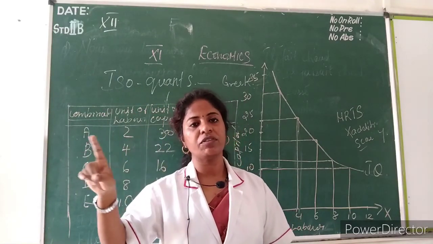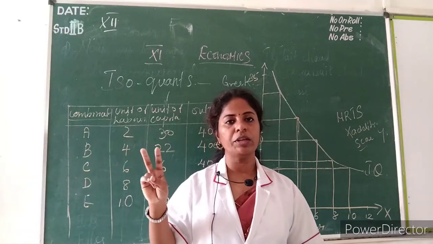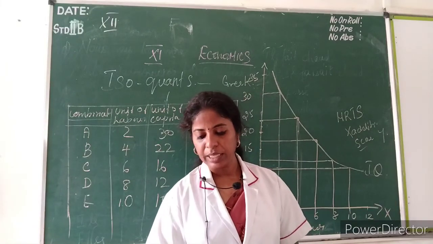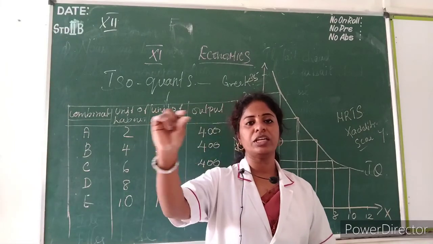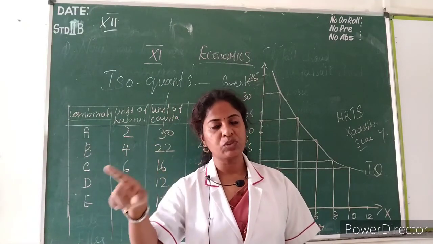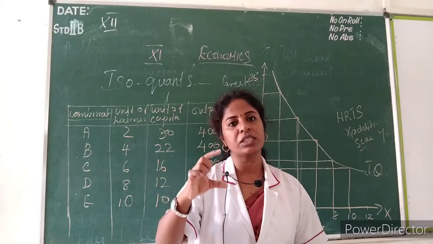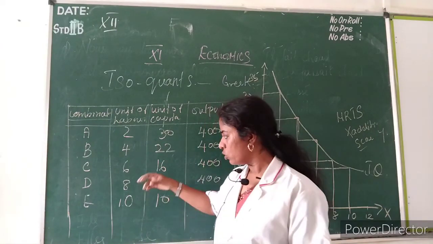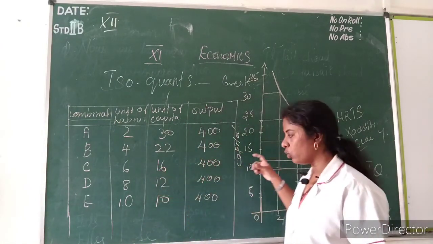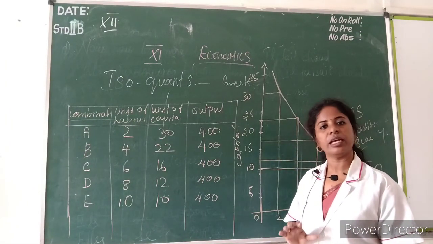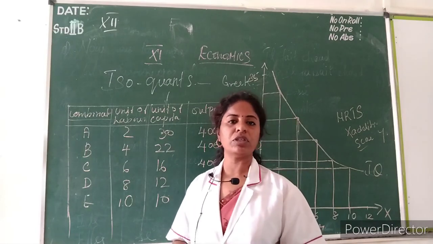It is the locus of different combinations of 2 inputs, labor and capital, which gives the same level of output. Write that meaning. Then a definition, with the author name who has given it, then the assumptions, the procedure, and the synopsis. Then draw the table, and then draw the diagram with explanations. That is enough. Up to this you have to submit it.